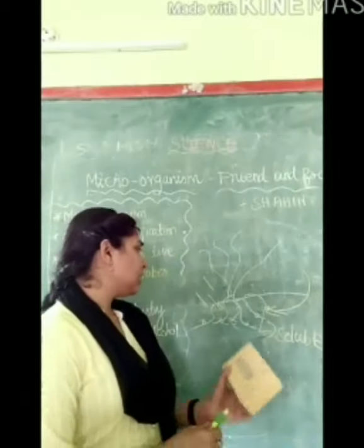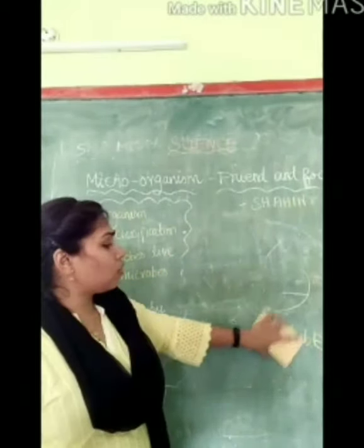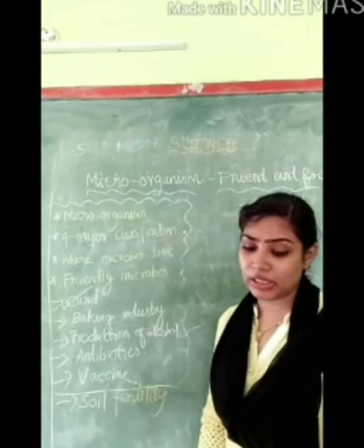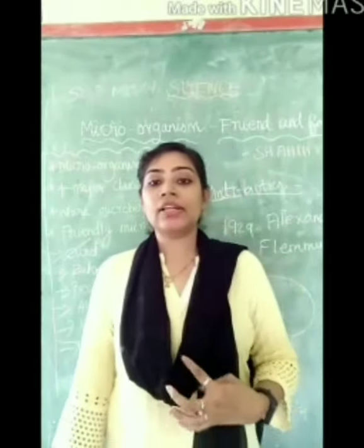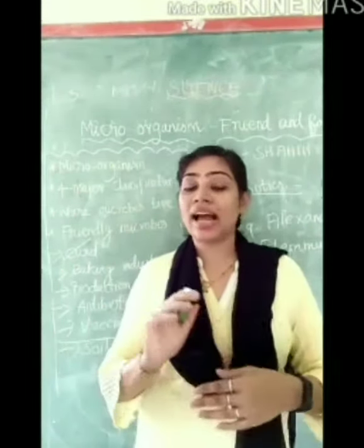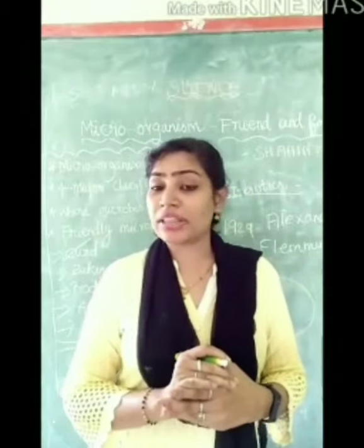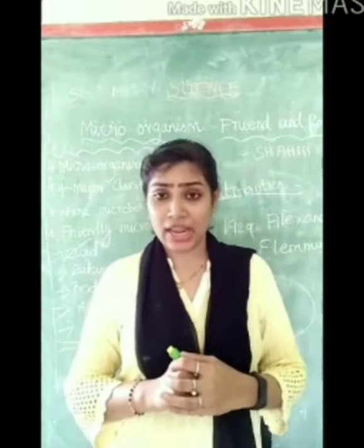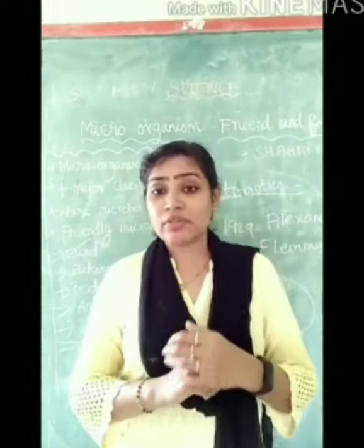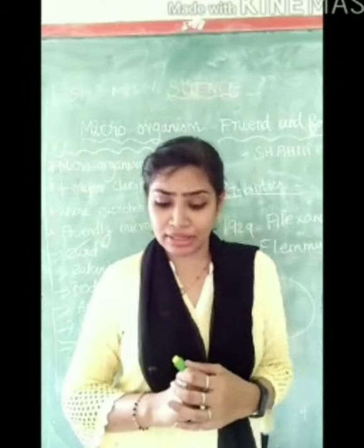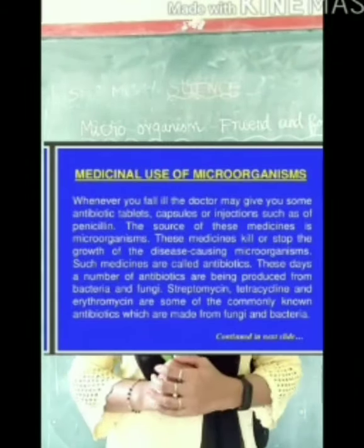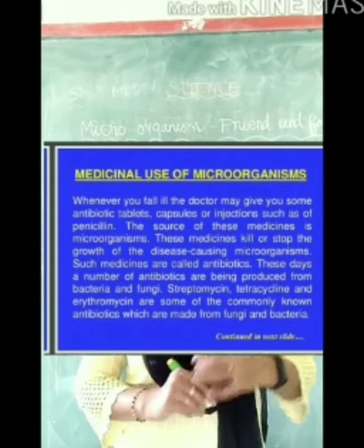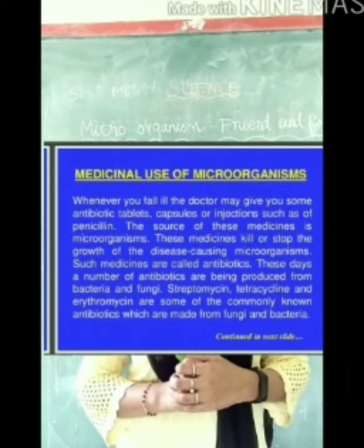So now we have completed soil fertility. Now we are going to discuss the production of antibiotics and vaccine. So let's see what is meant by antibiotics. Antibiotics are medicines which help to kill or stop the growth of other microorganisms. Antibiotics are prepared from bacteria and fungi. For example, streptomycin, tetracycline and erythromycin are antibiotics which can be prepared from fungi and bacteria.